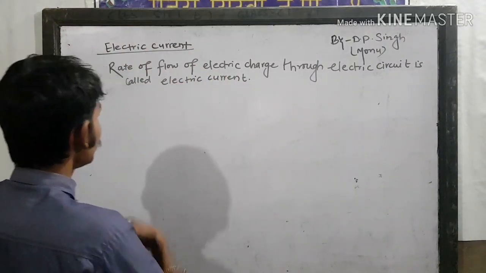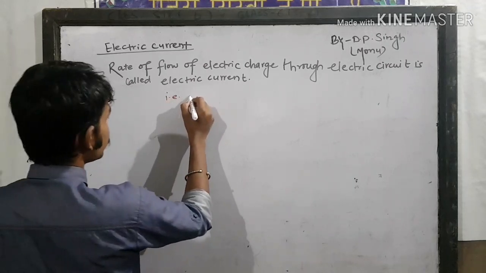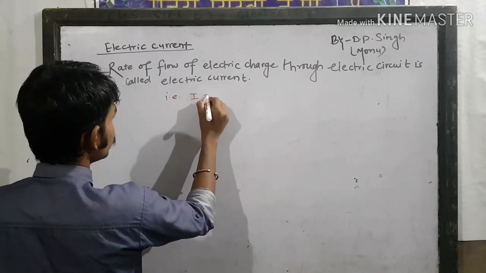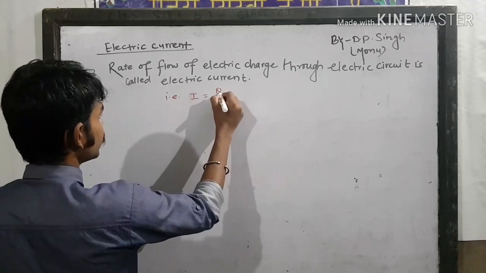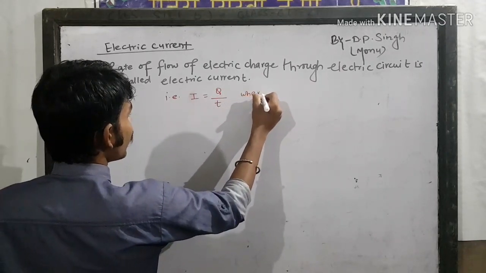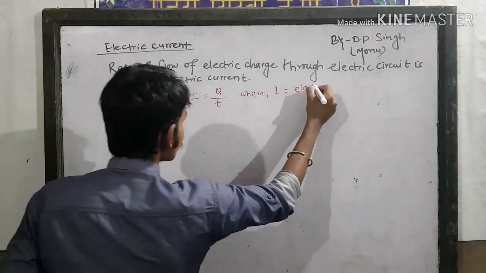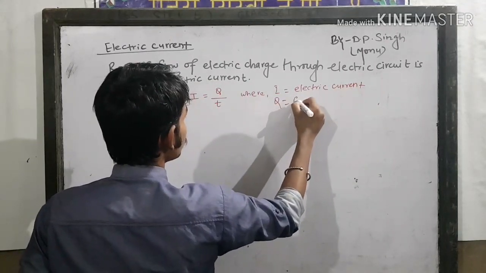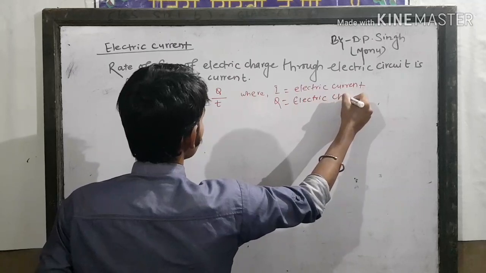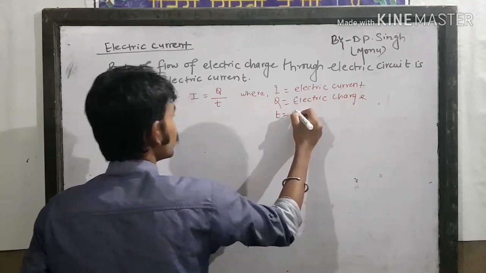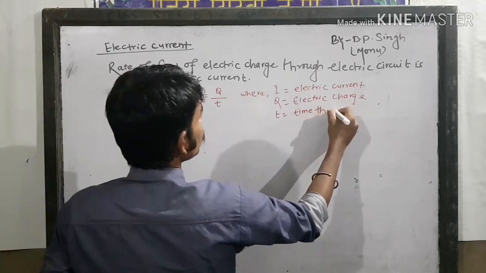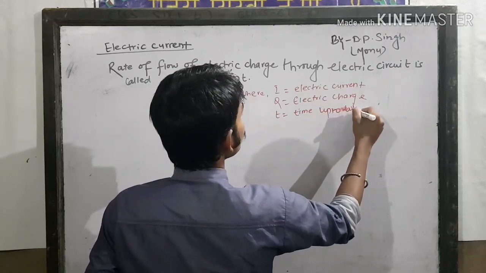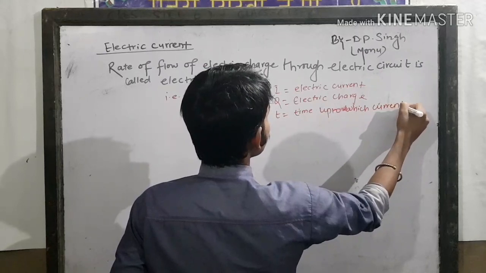So we can write it as I equal to Q by T, where I equal to electric current, Q equal to electric charge, and T equal to the time up to which current passes.